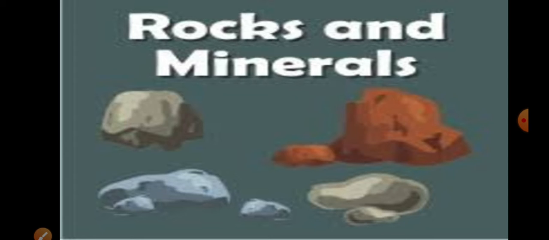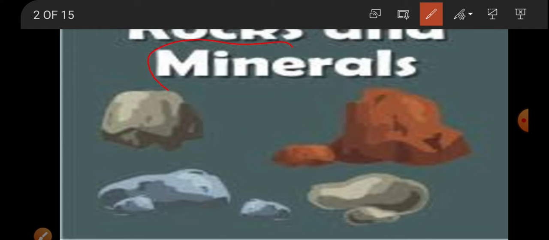So in our earlier class, the first class, we came to know that the earth, the sand and the soil part that is present on the earth is made of rocks, and those rocks are made of minerals. So what are these minerals? Minerals are nothing but non-living things that are made naturally, and those minerals have different uses. In our day to day life, we use minerals for various purposes and in various places.